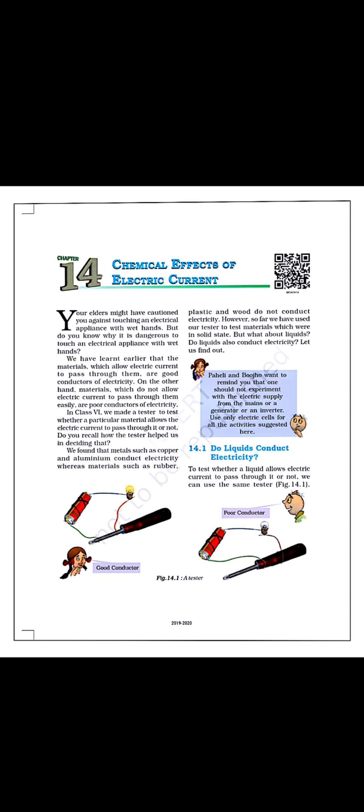The substances which do not allow the current to flow through them are considered poor conductors of electricity, whereas the substances which allow the current to flow through them are considered good conductors. That means the poor conductors of electricity are named insulators, and the good conductors are named conductors. These are of different materials. If you want to know it with examples, then